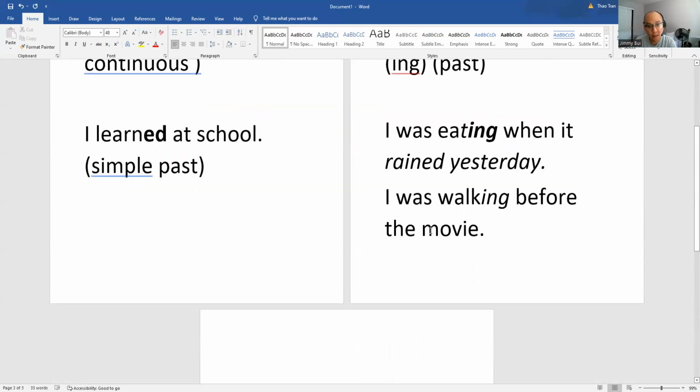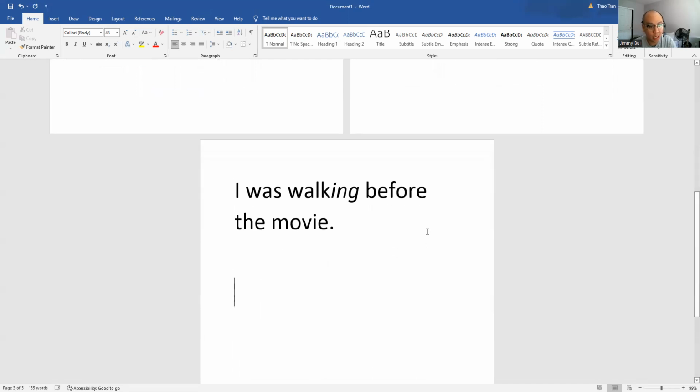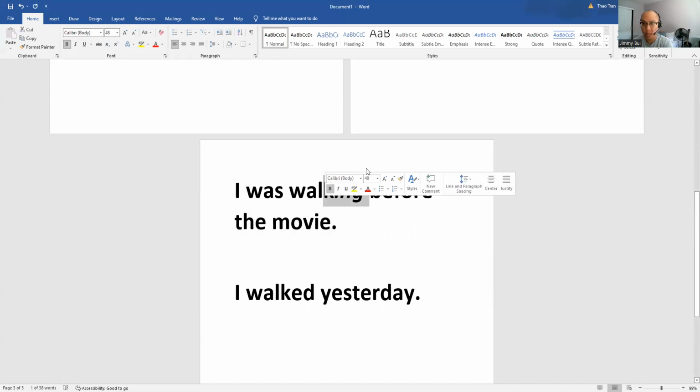Now, if I said to compare from the simple past to the past continuous, I was walking before the movie. In comparison, it would be I walked yesterday. And here, both sentences are correct, but the difference is I was walking before the movie. So we have event A and B. Event A is when we went to watch a movie, or the movie in this case, and then event B, walking, right?